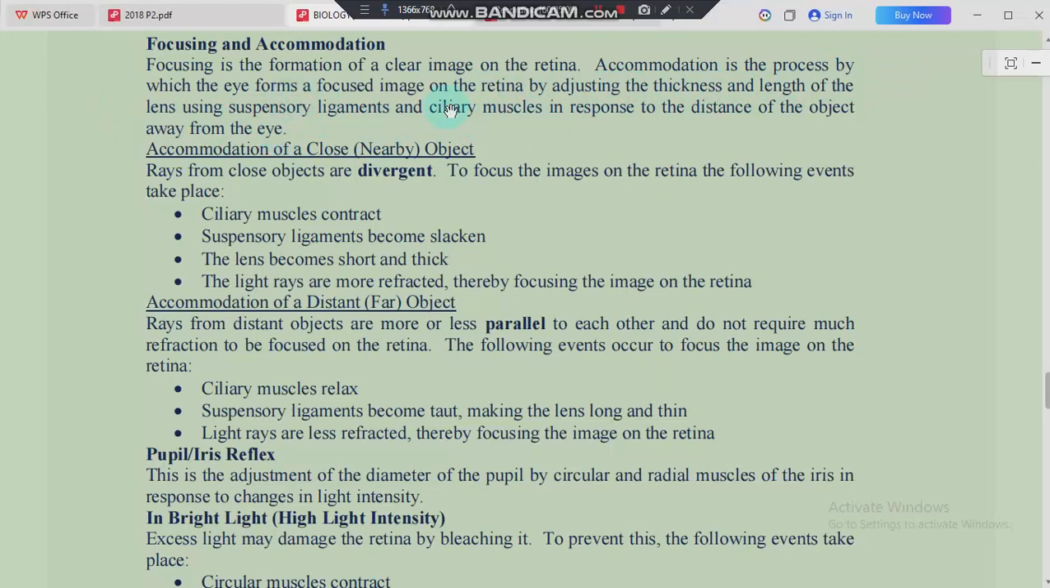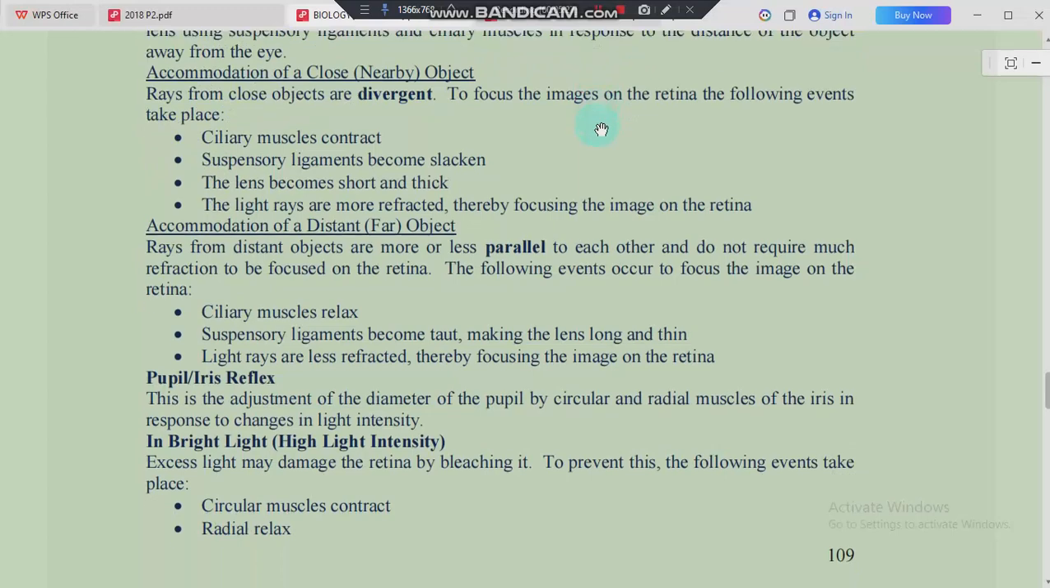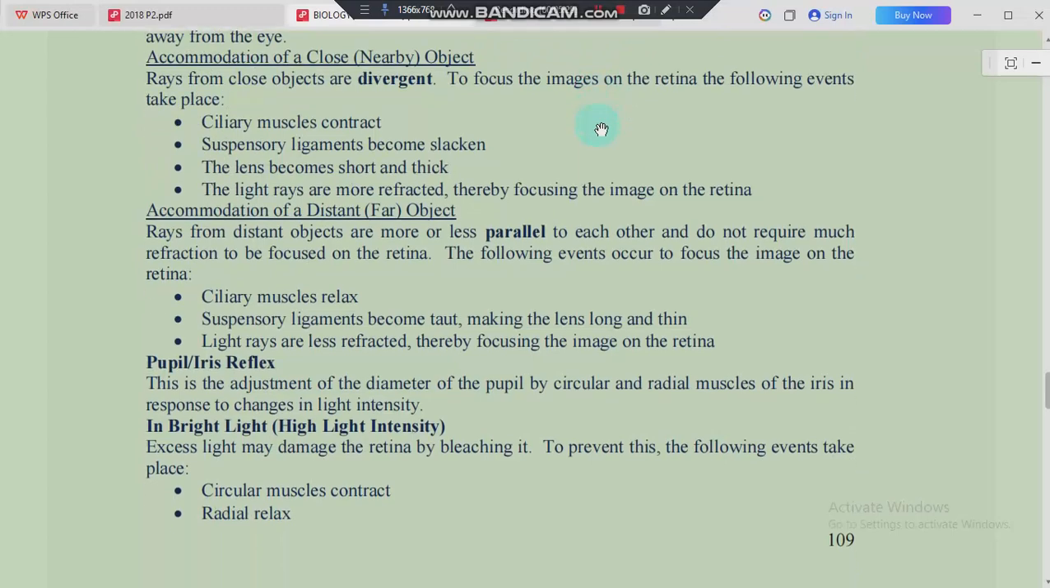So when we talk about the adjusting, which is being done by simply allowing the thickness and the length of the lens, using suspensory ligament and ciliary muscles in response to the distance, all this is what we call accommodation, right? So accommodation has to occur in order for you to view objects that are near or that are far. So let's look at accommodation when the objects are near or quite close.